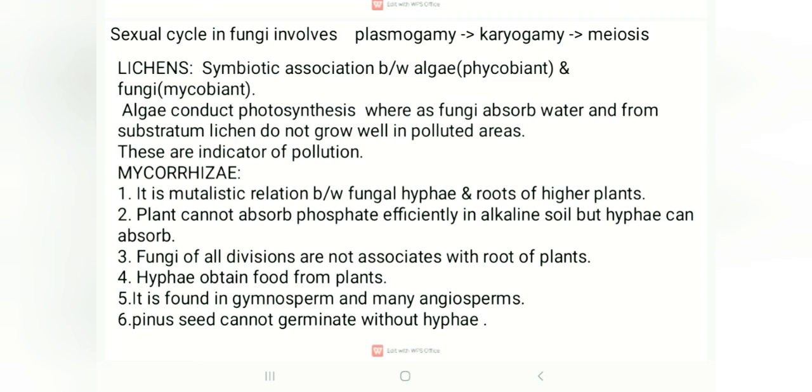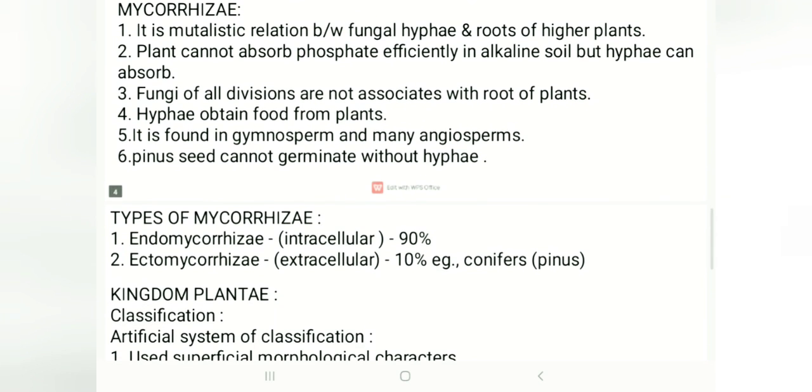Fungi of all divisions are not associated with the roots of plants. The hyphae obtain food from plants. It is found in gymnosperms and many angiosperms. Pinus seed cannot germinate without hyphae. Like this, they have a relation. Coming to types of mycorrhizae, there are two types, endo and ecto. Endomycorrhizae are intracellular, which is 90%, and ectomycorrhizae are extracellular, which is 10%. An example is a conifer, which is Pinus.